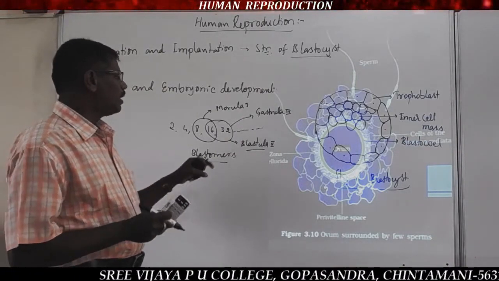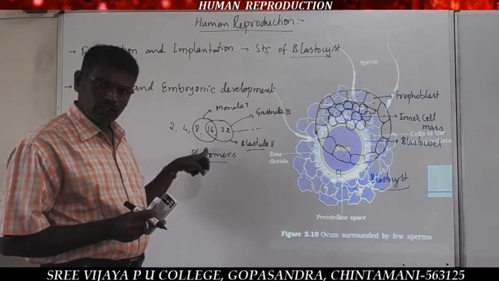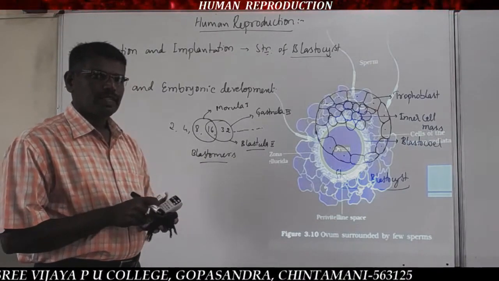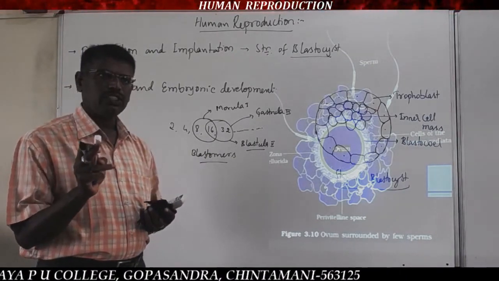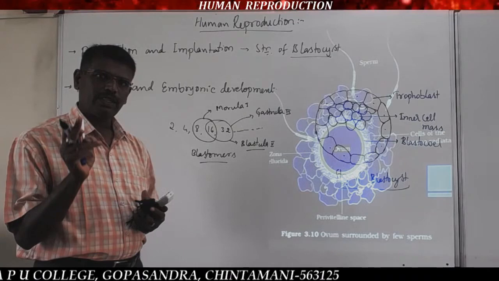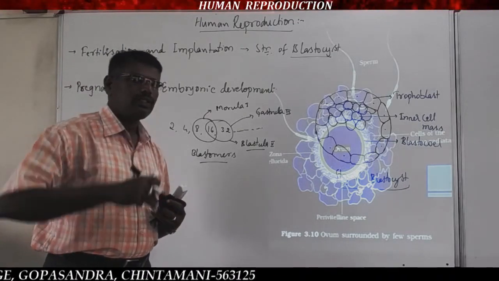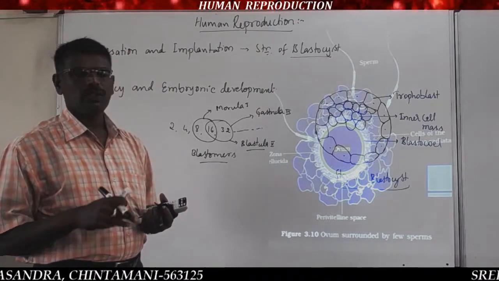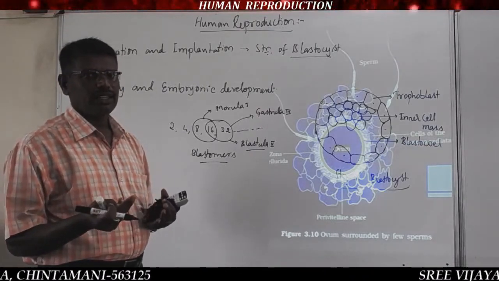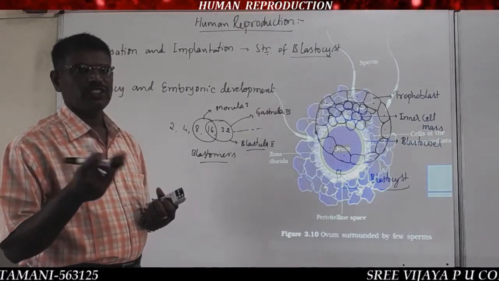Mitotic cell division starts in the isthmus, and by the time the embryo enters the uterine cavity, it may be at the 4, 8 or 16 cell stage.